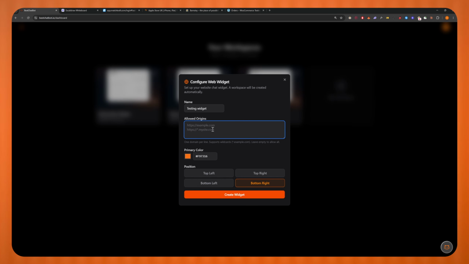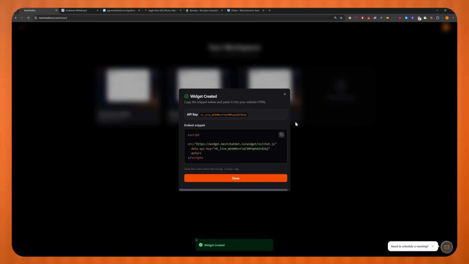I highly recommend you put your website, so it's going to be https://yourwebsite.com. I'm going to put this as a placeholder right now and click create widget. This is going to take a couple of seconds, and once it's done, it's going to show you the embedding script with the API key, which you will simply have to copy and paste into your source code.